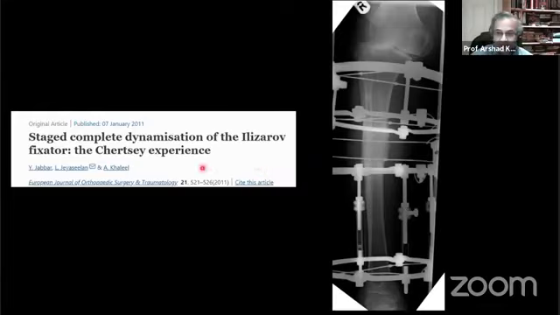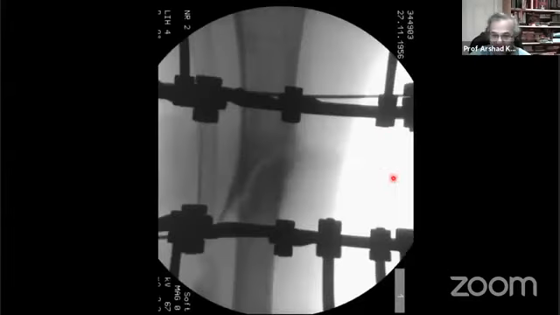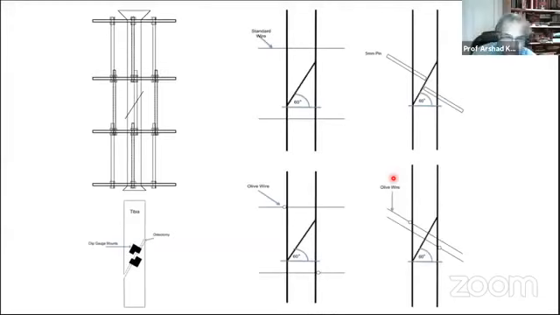So when this patient then underwent staged dynamization, you can see already that the frame is beginning to kink. So this was worrying. We took it to theater, and guess what? She hasn't joined up. So just by restoring mechanical axis on this occasion, we couldn't make her bone knit. So we had to go and do some homework. What we noticed were these diaphyseal fractures were at an oblique plane, a plane of around about 50 to 60 degrees, depending on how you measured it.